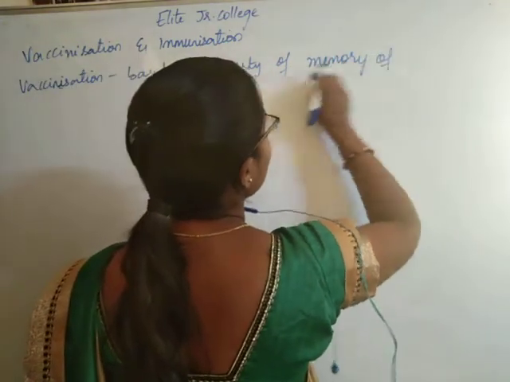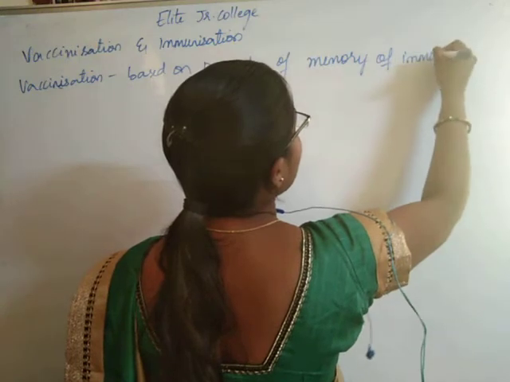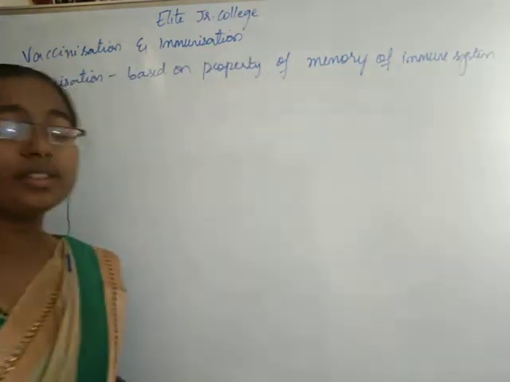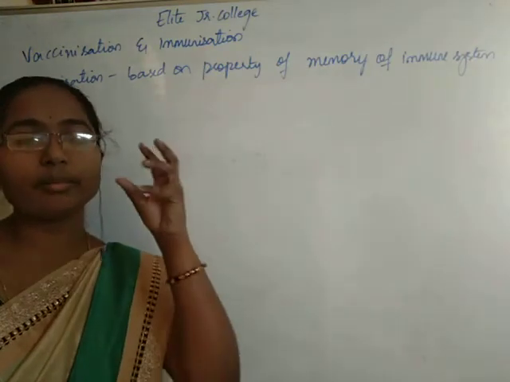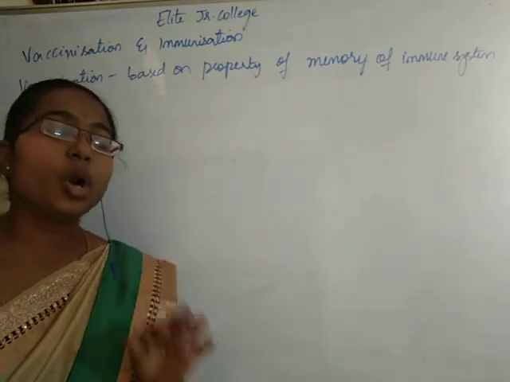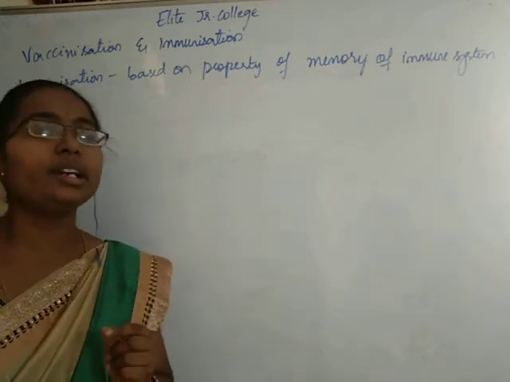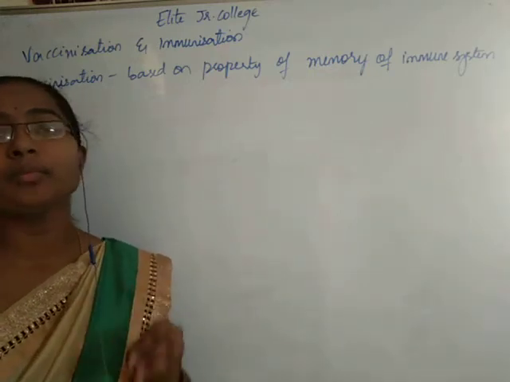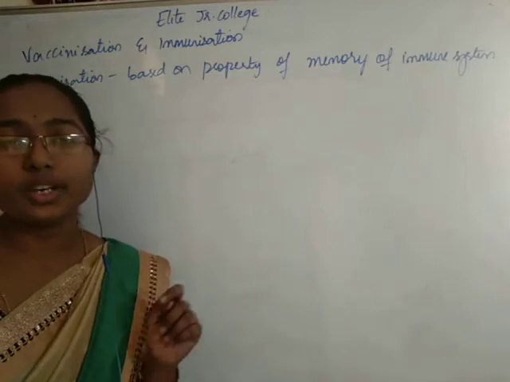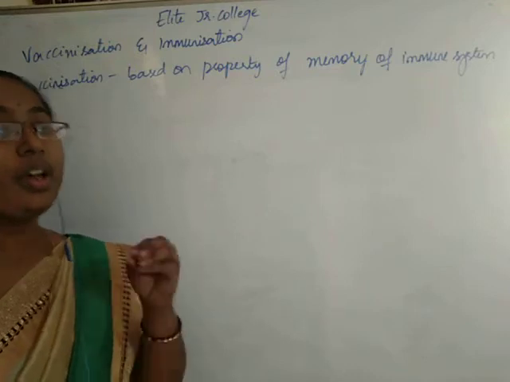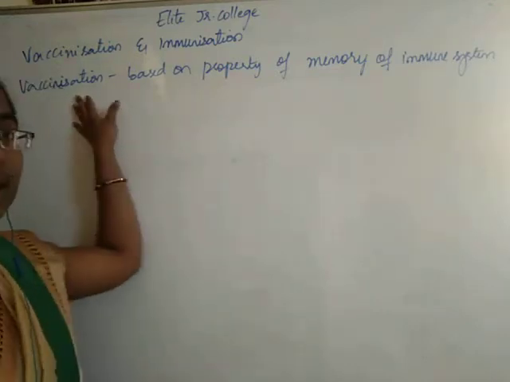That means vaccination is based on the property of the immune system, that is memory. We have already studied, students, our immune system will have memory, okay. Based on this property of our immune system, we are going with vaccination.